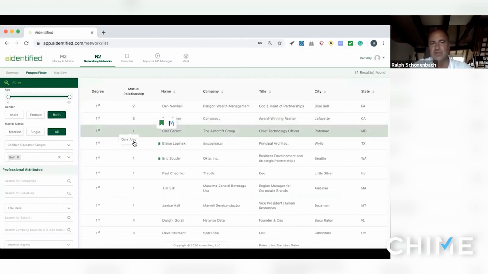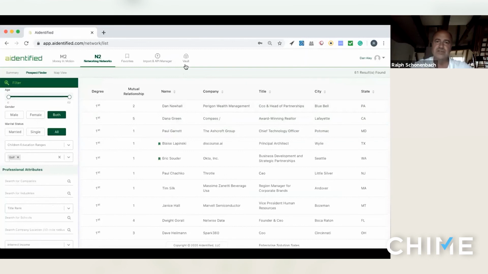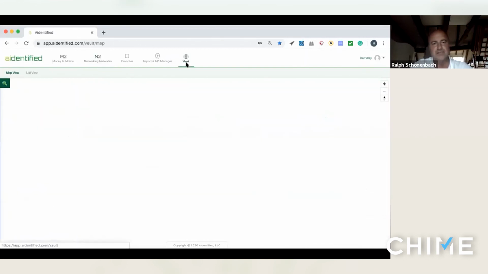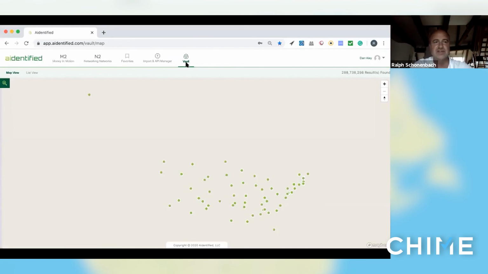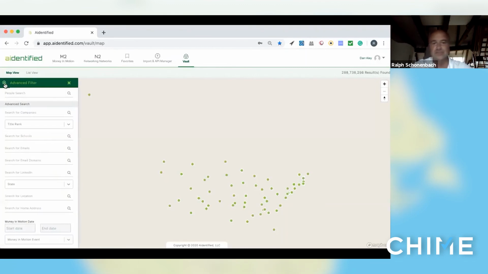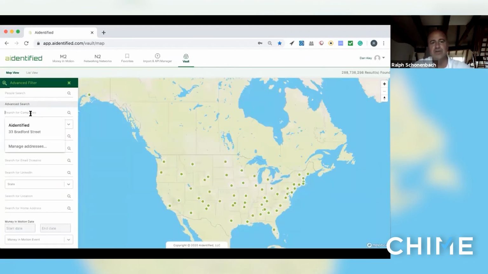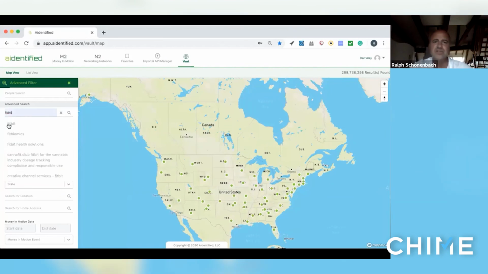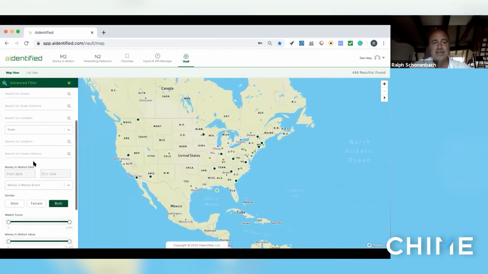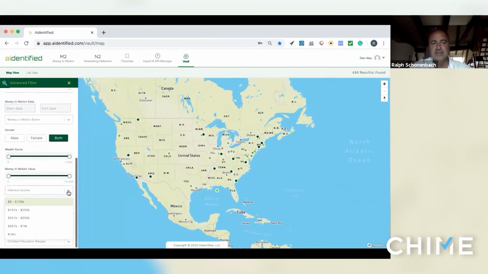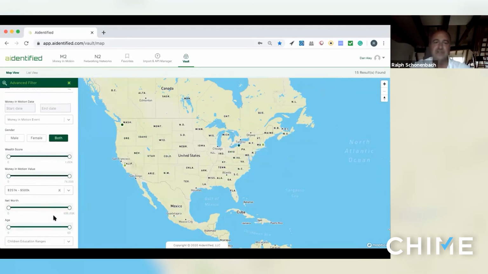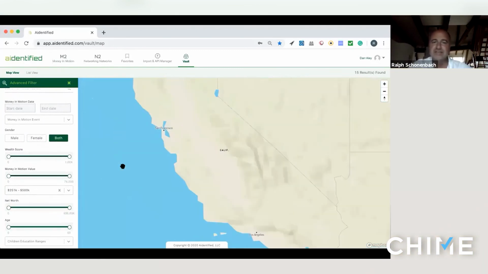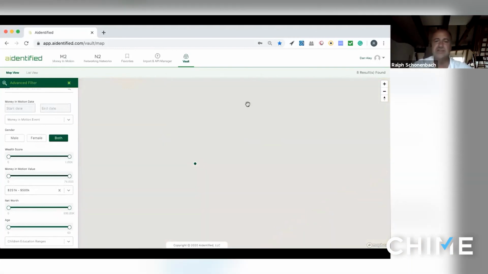So that's an overview of what that looks like when your connections come in. And then just to show the example that Eric was mentioning about being able to visually see this, let's take, for example, Fitbit being acquired by Google. If you search for Fitbit, you'll see on a map all of the people that worked for Fitbit. And then you're able to say, okay, we would like to look at people that have an inferred income from 250 to 500. And then you're able to drill into that and see who are those people that were involved in that. So you can get down to the street level,